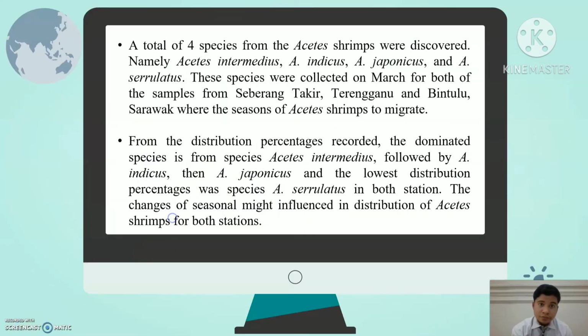For the conclusion, a total of 4 species of Sergestidae shrimp were discovered, namely Sergestidae intermedius, Sergestidae indicus, Sergestidae japonicus, and Sergestidae cerulatus. These species were collected in March from both Seberang Takir, Terengganu and Bintulu, Sarawak, which is the season for Sergestidae shrimp to migrate. From the distribution percentage recorded, the dominant species is Sergestidae intermedius, followed by Sergestidae indicus, then Sergestidae japonicus, and the lowest distribution percentage was species Sergestidae cerulatus in both stations. The seasonal changes might influence the distribution of Sergestidae shrimp at both stations.